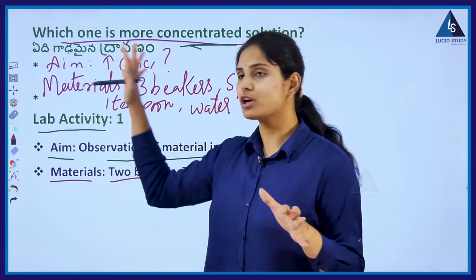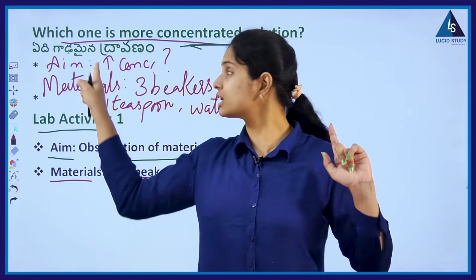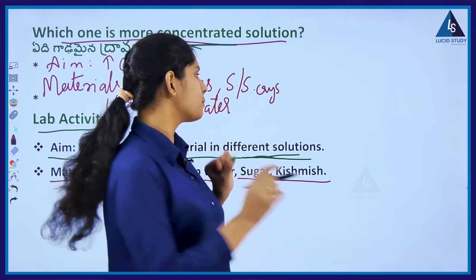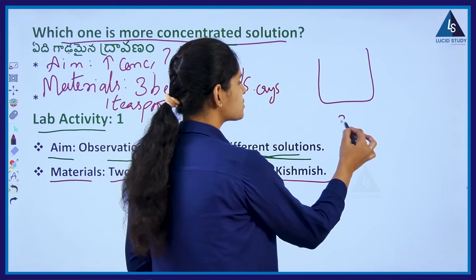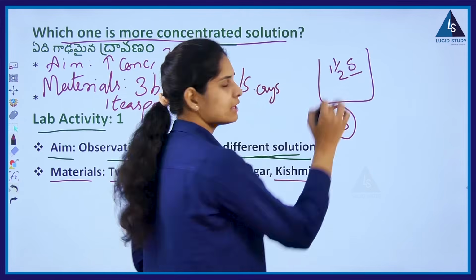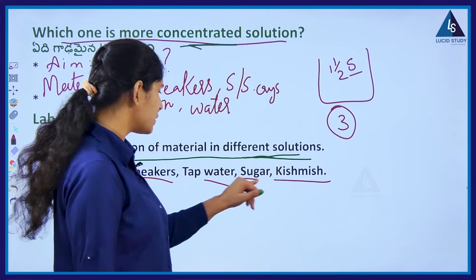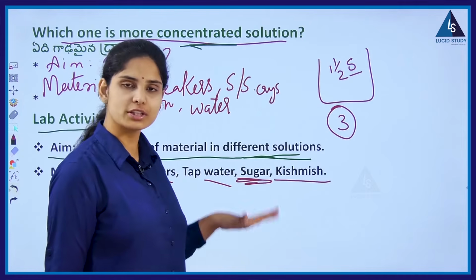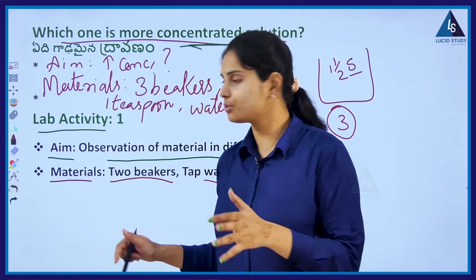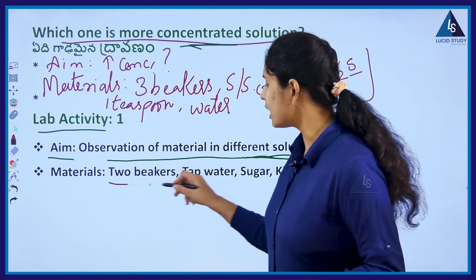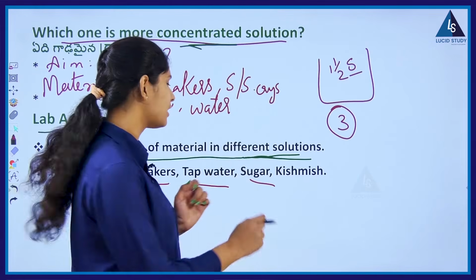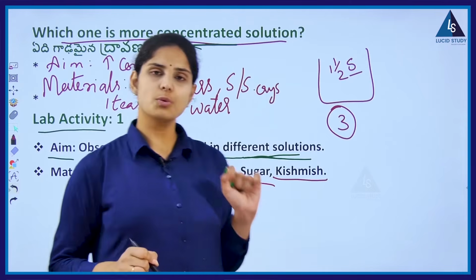Now see, we have already prepared a concentrated solution in the previous activity to know which one is the concentrated solution. Yes or no? So beaker number 3, which we took here, already has 1.5 spoons of sugar in it along with water. Anyway, we are going to add the sugar for this activity, so let's take the same beaker and conduct it. The materials we need here are 2 beakers, tap water, sugar and a raisin, that is kishmish. Okay, so what to do?